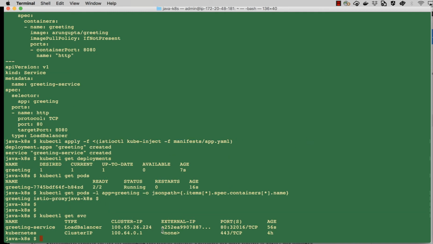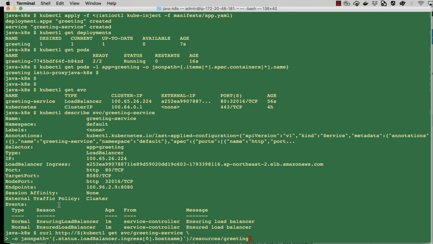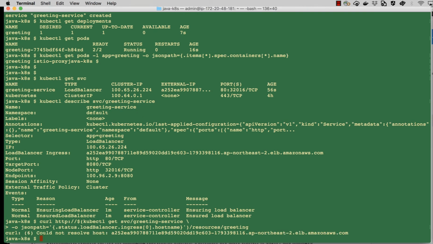and I see that an external IP address is assigned here. Kubectl describe service greeting-service shows me the details here. So there is a load balancer ingress, and if I type this URL, this is going to basically get service greeting-service and the load balancer ingress hostname, and then resources greeting is where the endpoint is accessible. It takes about 3 minutes for the load balancer to be provisioned, so we'll wait for that and try again after a few minutes.